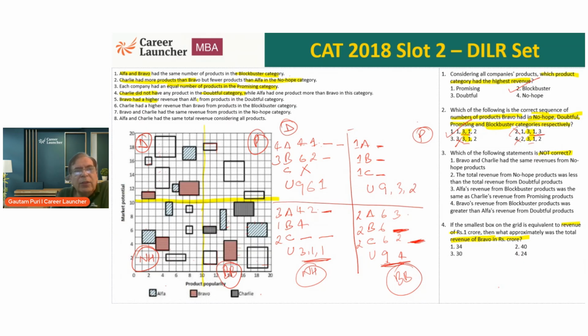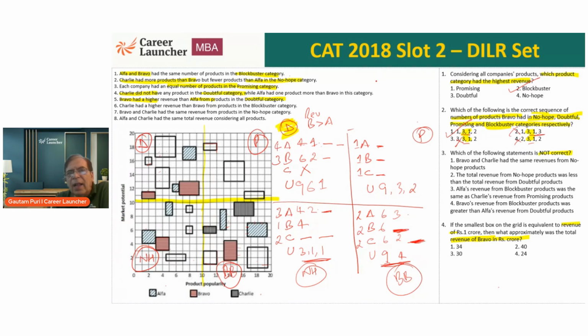Bravo had higher revenue than Alpha in the doubtful category. In the doubtful category, Bravo has revenue more than Alpha. Revenue of Bravo is more than Alpha. So let's make the cases.